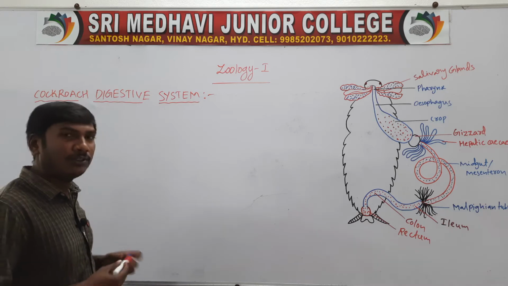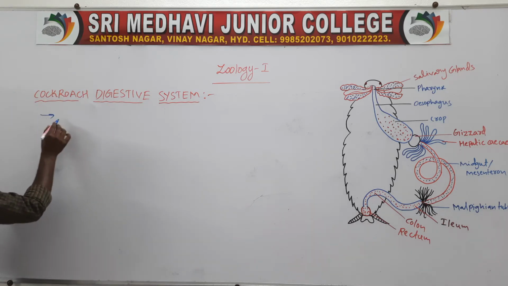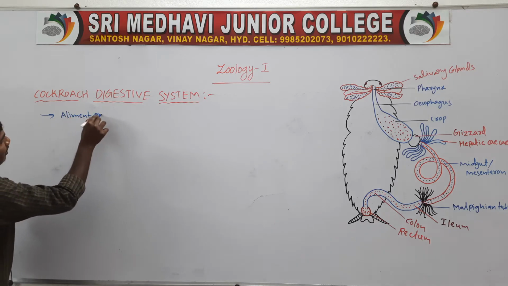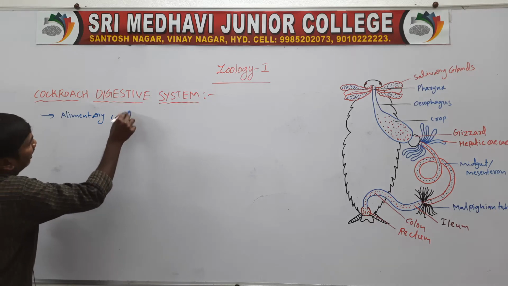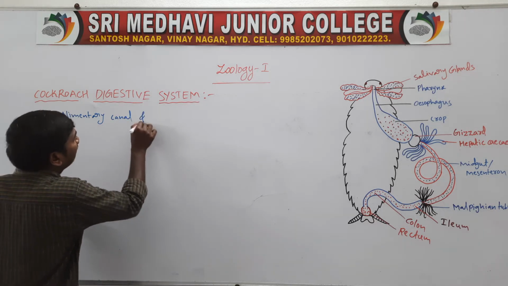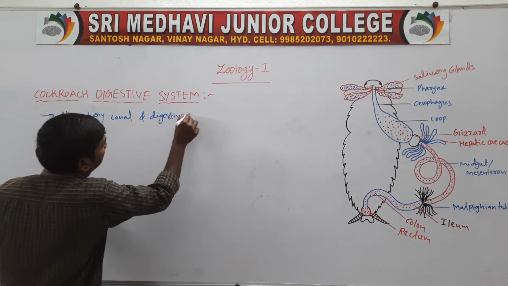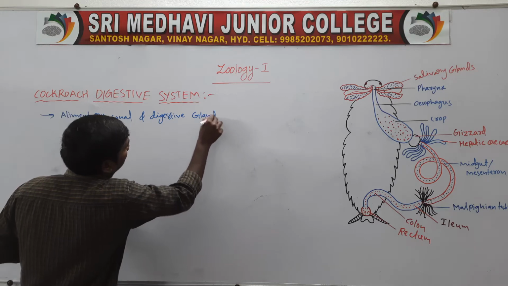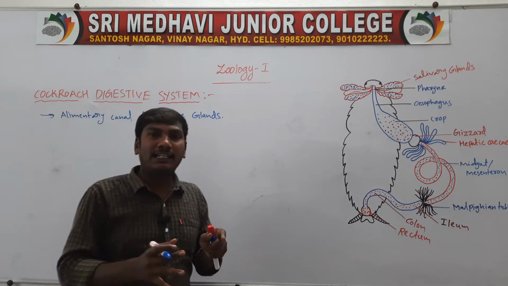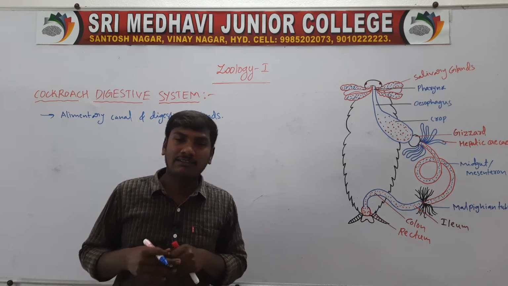The cockroach digestive system consists of the alimentary canal and digestive glands.